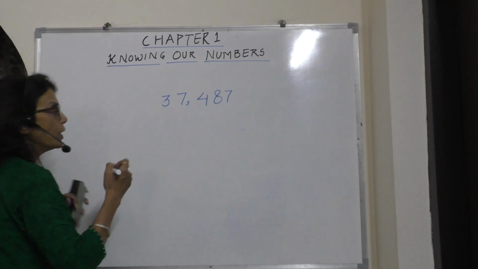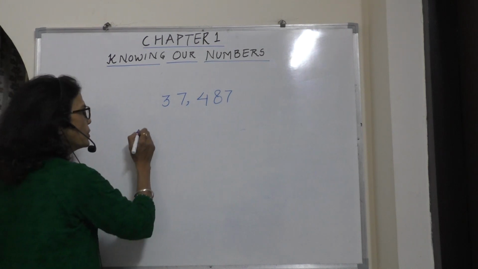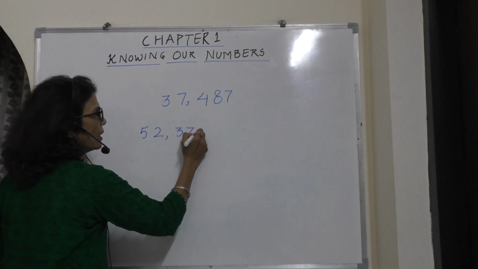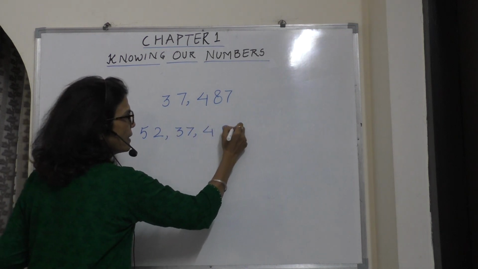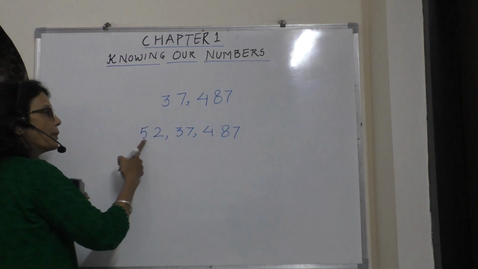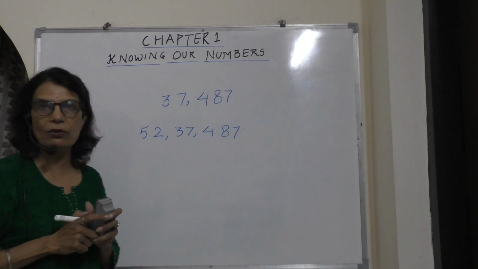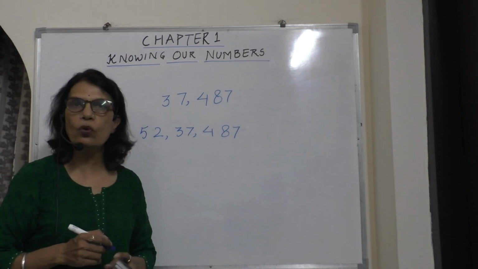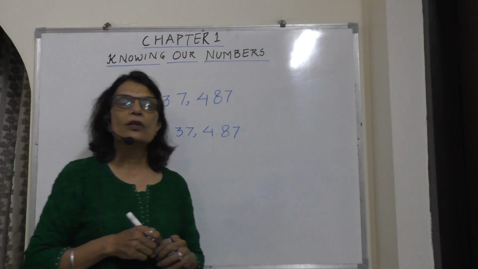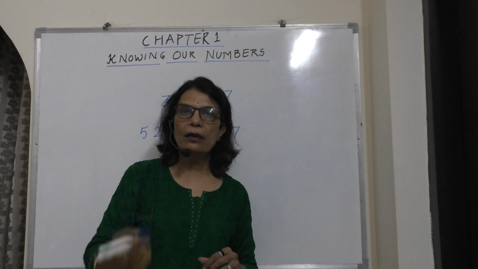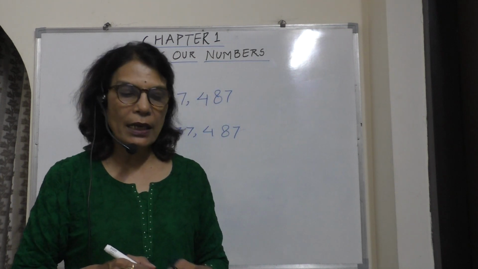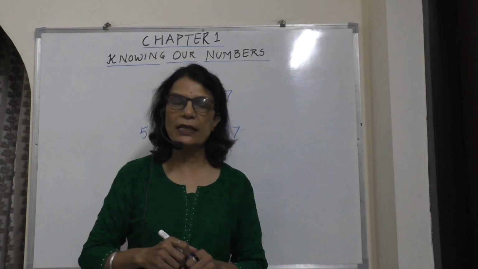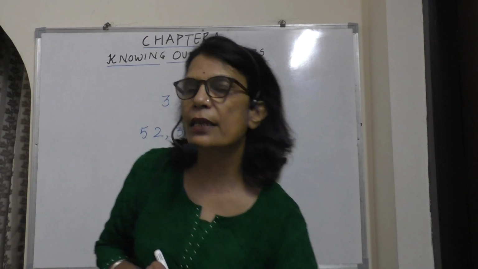Or when I am going to take any bigger number, suppose if I am taking 52,37,487, I am taking the same number, but here I am having lakh period also, that is 52,37,487. So this one is Indian number system. In Indian number system, we can write the number in expanded form or we can write in the standard form.